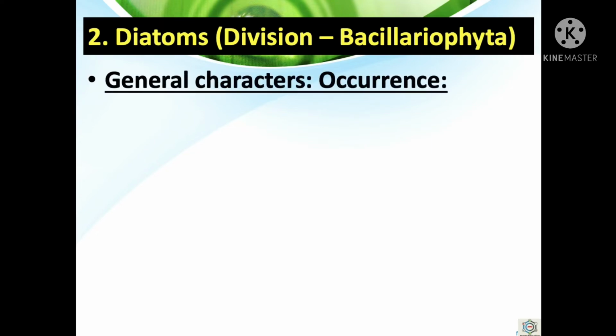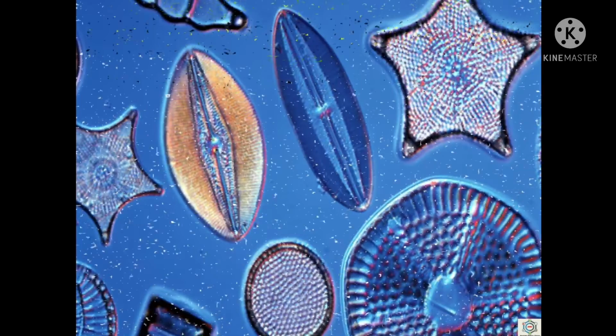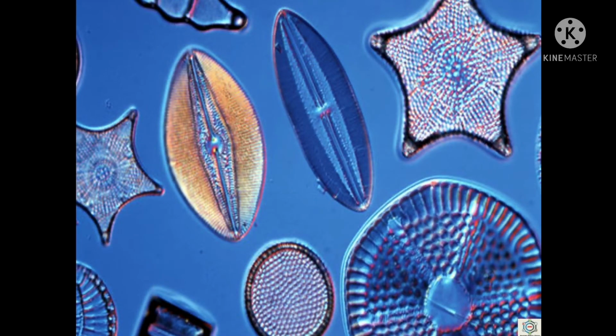So you know that in this photosynthetic protist group we will discuss only dinoflagellates, diatoms and euglenoids. First was dinoflagellates. Now see here the diatoms, which are present in division Bacillariophyta. So what are the general characters? First one is the occurrence of diatoms. So where are diatoms found?